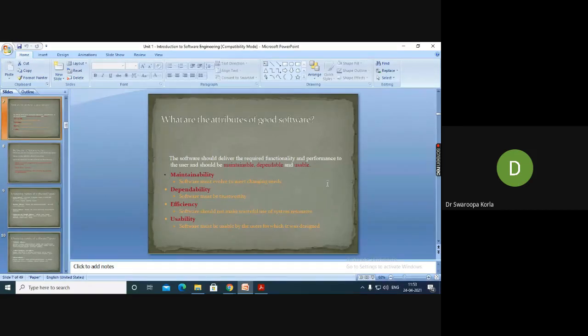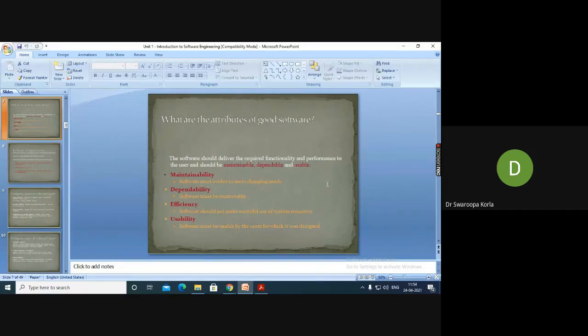Attributes for a software system are required just to deliver the required functionality, to impose the performance, and to give a proper performance-efficient evaluation for the users. So attributes are important. Maintainability, dependability, efficiency, and usability are the most important attributes of a good software system. I have already shared these recorded lectures. Listen one more time, and if you have any doubts you can come to me.